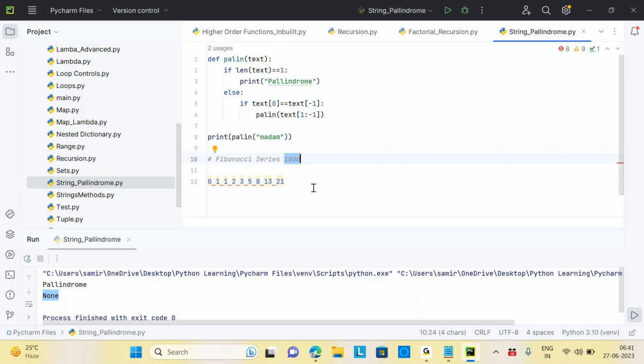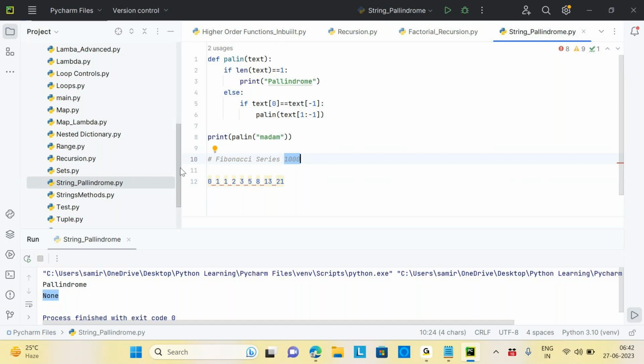In the previous problem, palindrome and None, why was it coming? We need to figure it out. We haven't given a return statement in that function. That's why it is printing both palindrome and None. Exactly.